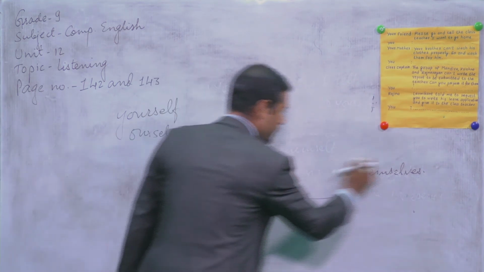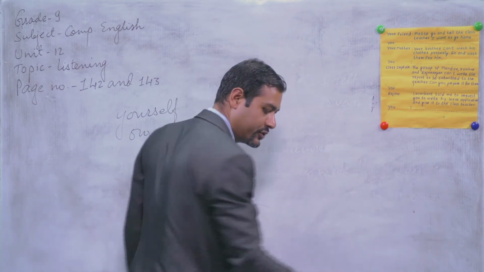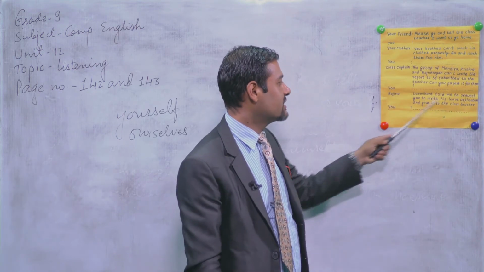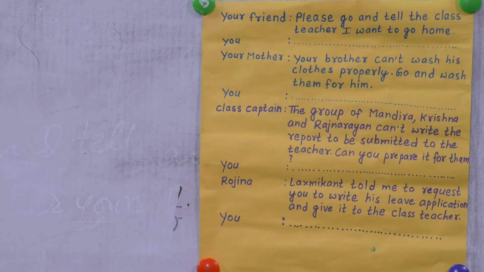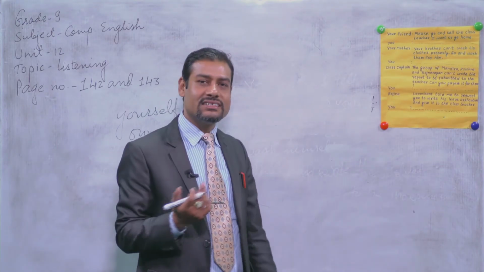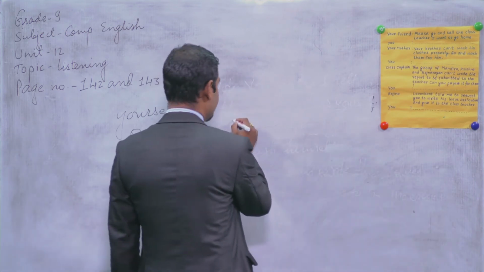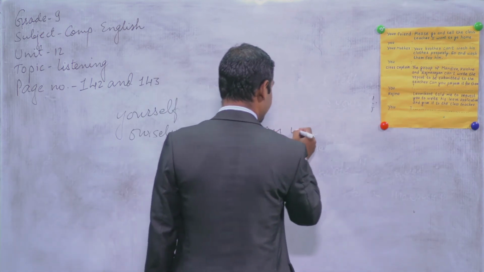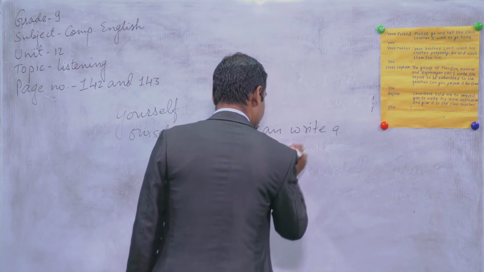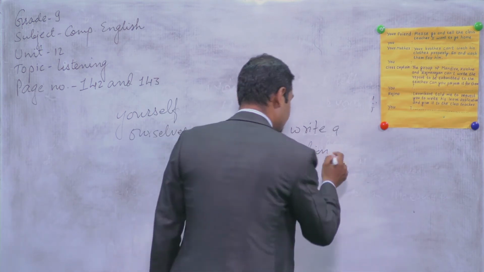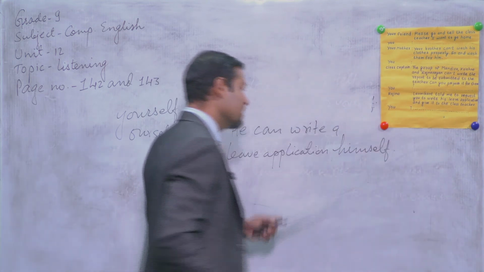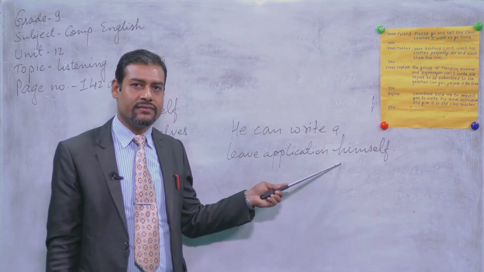Okay, so what is written there? What is the situation given to you? Rosina, Lakshmikant told me to request you to write his leave application and give it to the class teacher. So for Lakshmikant, you have to write a leave application. So at that time, what will be your answer? How do you respond? So you can say that he can write a leave, L-E-A-V-E, leave application himself, see, himself, okay. So we are using another reflexive pronoun, that is himself.